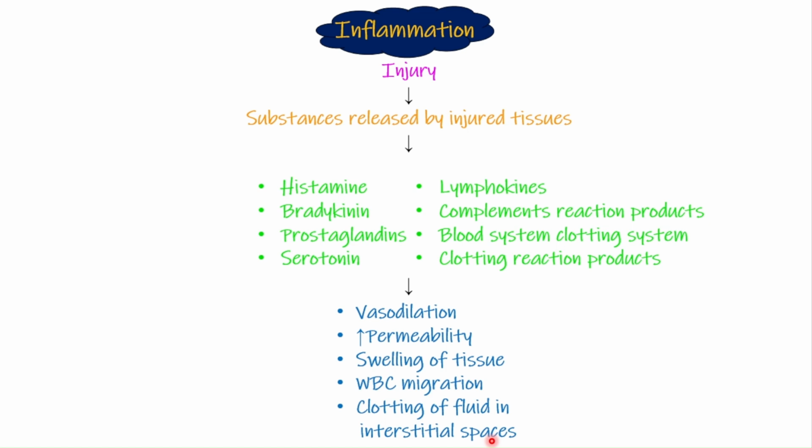Physiologically speaking, it is simply that there is injury and the injured tissue is releasing inflammatory mediators, these chemicals, which cause vasodilation and increased permeability for a lot of WBCs to move there and fight that foreign invader. So this is inflammation.